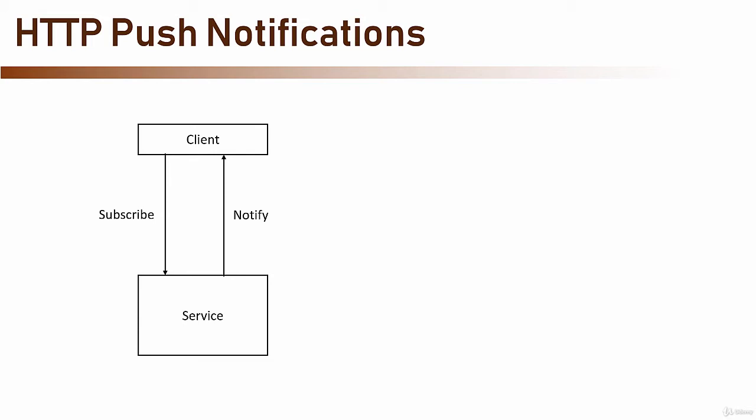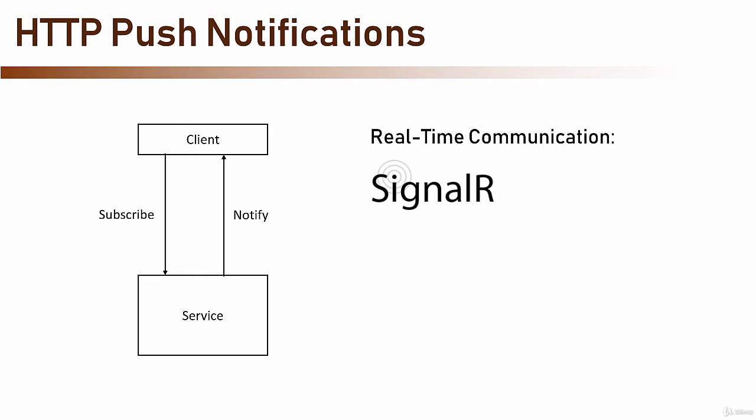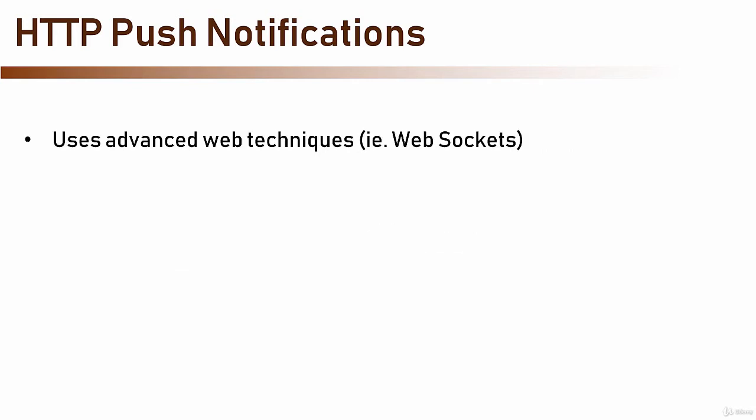I want to focus this discussion on a special kind of push notifications, those that enable real-time communication for web applications. This kind of push notification is implemented by libraries such as SignalR or Socket.io. These libraries use advanced web techniques, such as WebSockets, to keep an HTTP client always connected to the browser, thus enabling bidirectional real-time communication, as opposed to the more traditional request-response model, where only the client initiates the communication. This method is extremely useful in applications such as chat, where a lot of clients should be notified about events, such as a user typing a message.